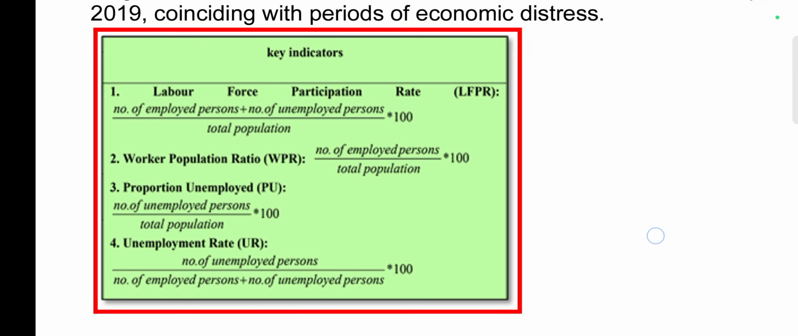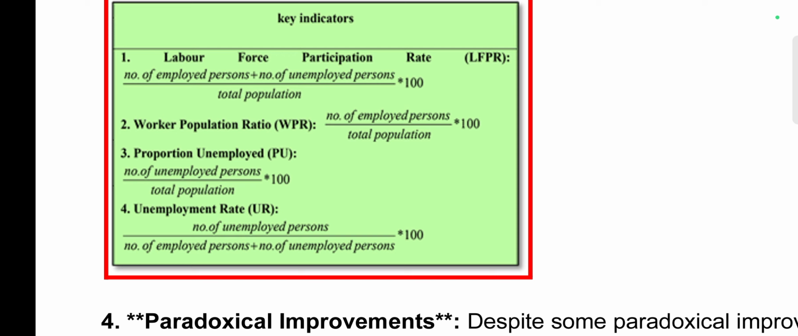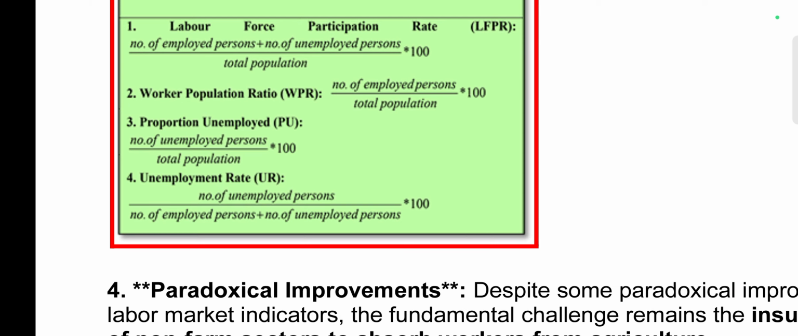In worker population ratio, number of employed persons divided by total population into 100. Proportion unemployed, that is number of unemployed persons into 100 divided by total population. Unemployment rate, number of unemployed persons divided by number of employed persons plus number of unemployed persons, into 100.